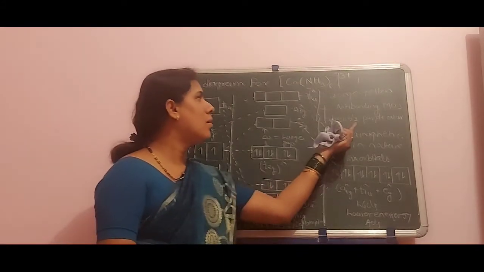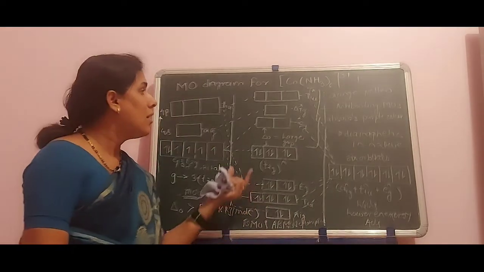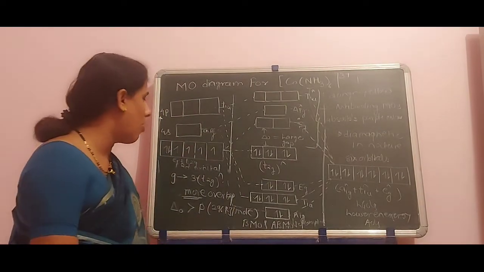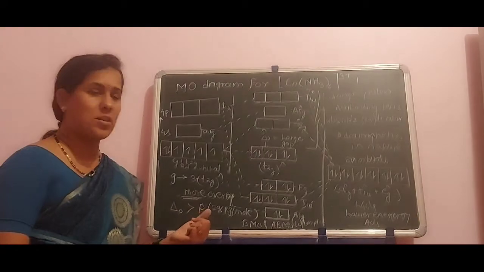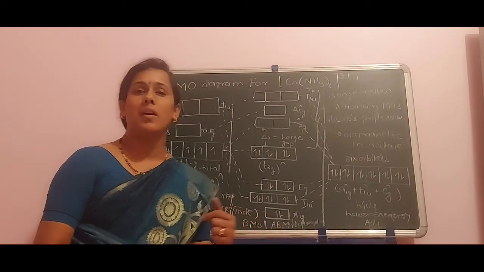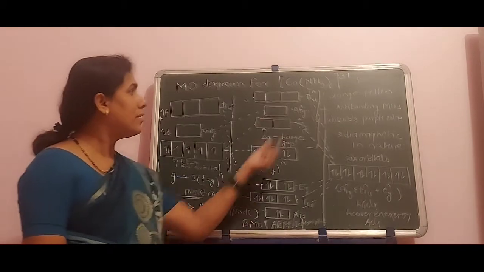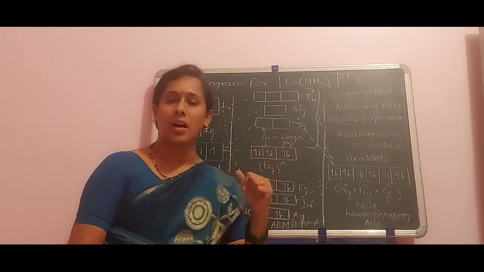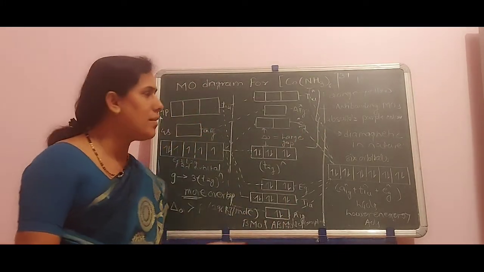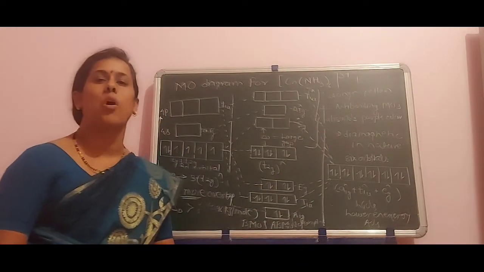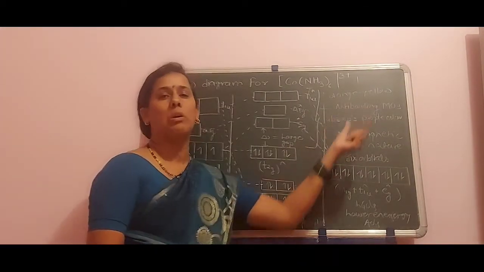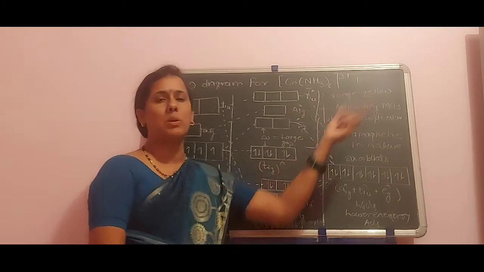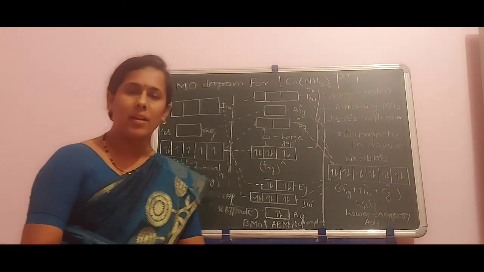Thus, when the complex is subjected to UV region, due to the large gap between T2g non-bonding and Eg orbitals, the bonds gain more stability, and delta 0 is greater than the pairing energy of about 296 kilojoules per mole. Here all the electrons are paired up, and due to the energy transition between T2g and Eg star, the complex absorbs violet or purple color and gives its complementary color, orange yellow. Thus the complex shows orange yellow color, and it is diamagnetic in nature.